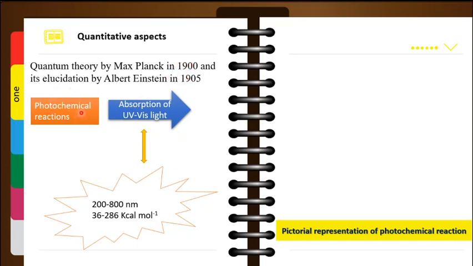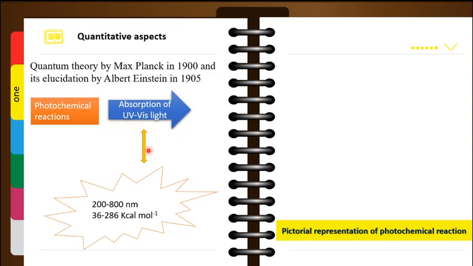So photochemical reactions, essentially we know, occur because of the absorption of UV or visible light. And why UV and visible light? UV and visible light is in the range of 200 to 800 nanometer, and the corresponding energy for this is 36 to 286 kilocalorie per mole, which falls in the range of the bond energies of the reactant molecule. And in order for a reaction to occur, what is needed? We need to have the breaking and the making of bonds, and that is why the UV and visible region has the capability to bring about a chemical change.